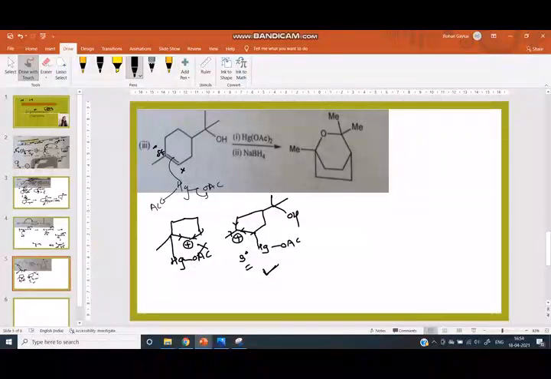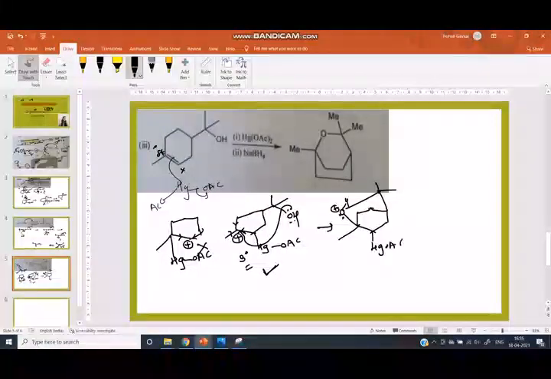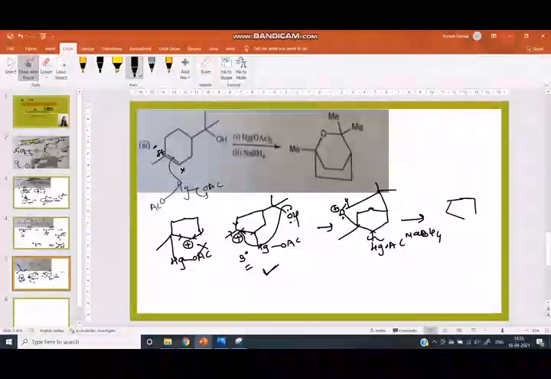Then this oxygen, in an intramolecular reaction, attacks this carbon and we get the methyl group. Here is the oxygen with positive charge, the lone pair, the H, the 2-methyl group, this carbon, and the HgOAc. This is reduced with the help of NaBH4, and we get hydrogen here.